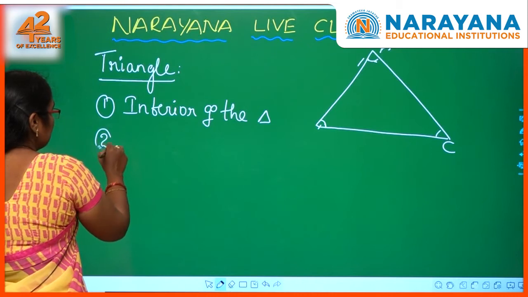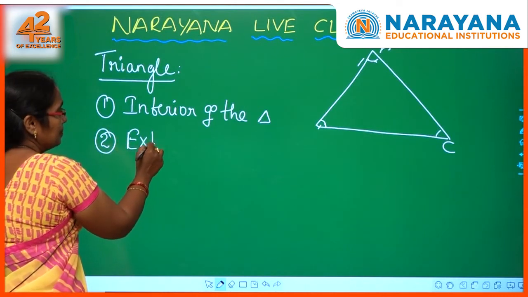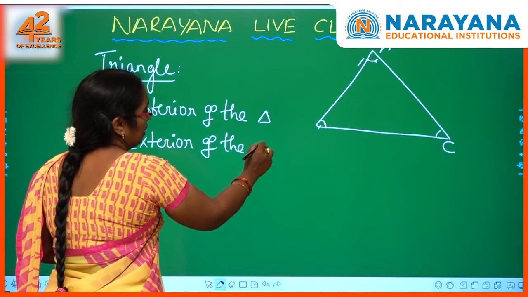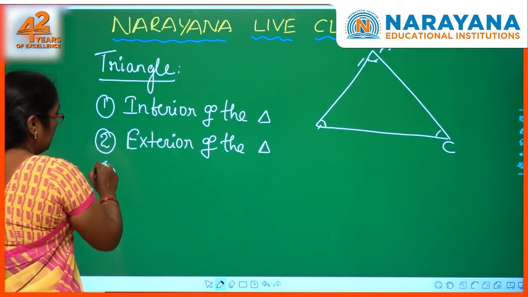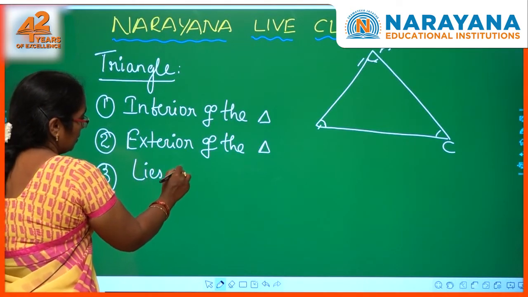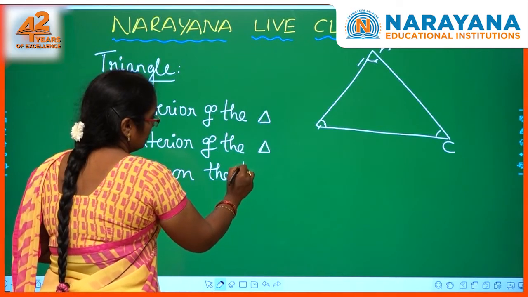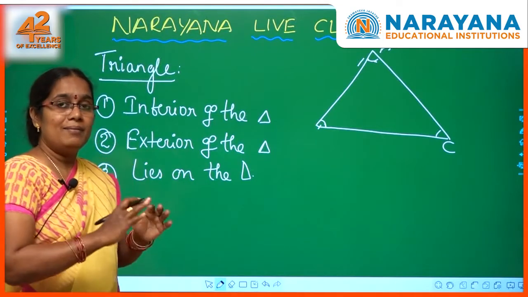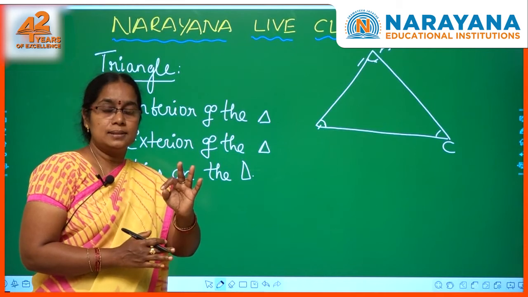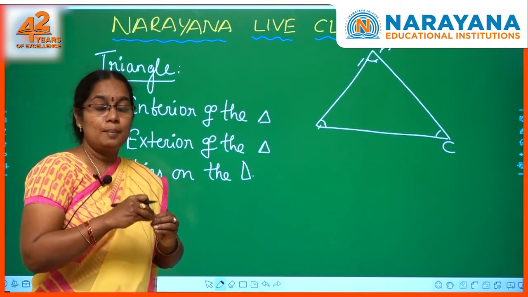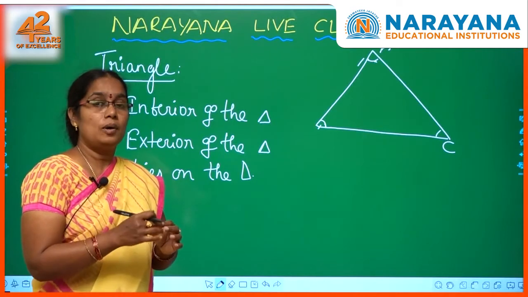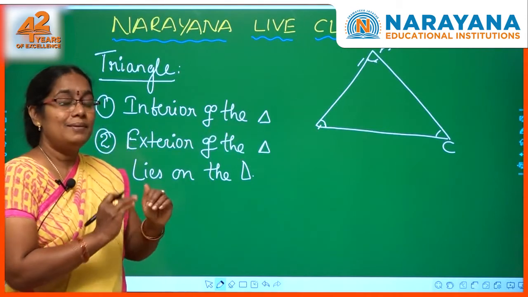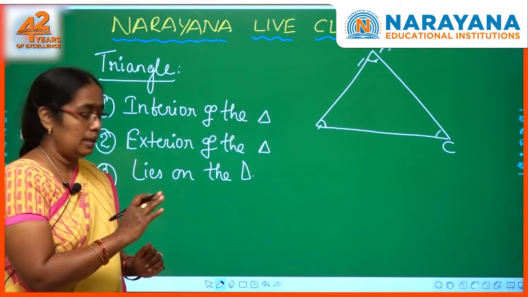Second one is the exterior of the triangle, and the third one is points that lie on the triangle. Points which are in the interior, points which are in the exterior of the triangle, and points that lie on the triangle. See here, I am going to take some points and let us see whether they are in the interior or exterior or lie on the triangle.